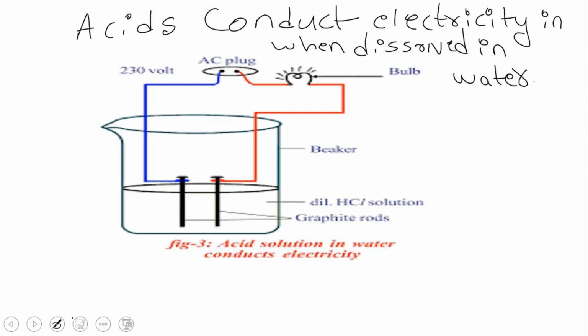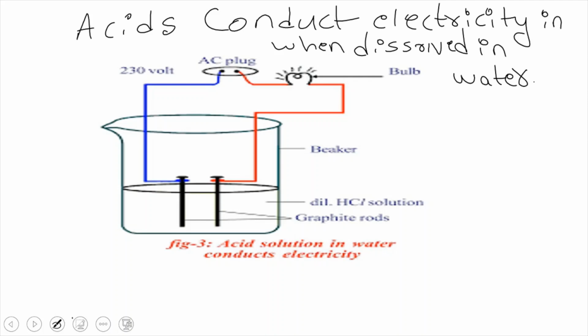So, do acids conduct electricity? This is an activity showing whether acids conduct electricity. For a lab activity, we need some materials. To conduct this activity, the materials required are a beaker, conducting wires, graphite rods, hydrochloric acid solution, a bulb, and a battery.